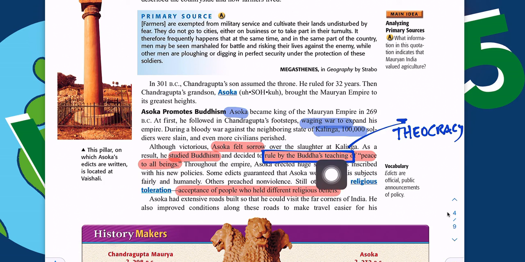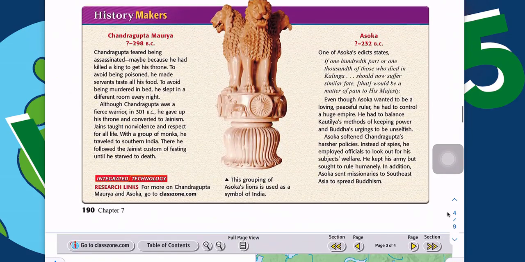So I wrote that in red, but then I highlighted it in blue, and I'm thinking to myself, this is basically a theocracy here. So good readers are going to do that. They're going to make those connections, and we're hoping that you're beginning to do that as well.